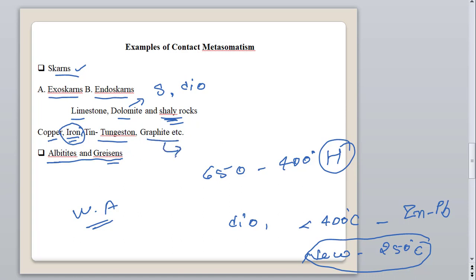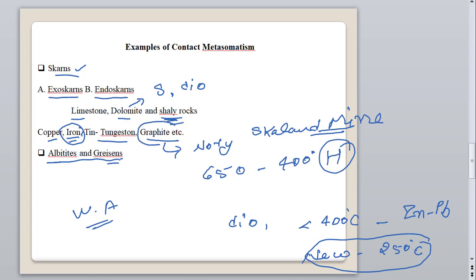The example of the graphite deposit is in Norway. In Norway we have the Skaland graphite mine. So this is the example of a metasomatism graphite deposit.